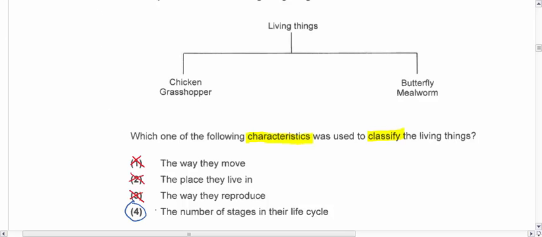The number of stages in their life cycle. So we know that chicken and grasshopper, theirs is a 3-stage. Butterfly and mealworm, theirs is 4-stage. So we got 4 stages, and this is 3 stages. So that is how these animals are being classified.